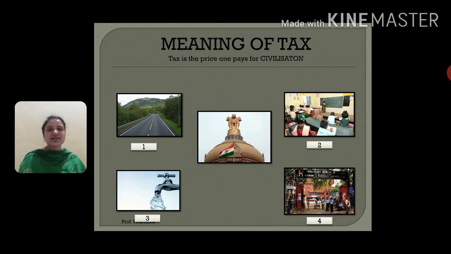And these things are provided by the government. Am I right? We don't construct roads. We never build schools. We never build hospitals. We pay a very small amount for water, a very small amount for traveling, right? And who is providing this? The government is providing this, right? Now for these facilities we have to pay tax. This is the price we are paying for what is given by the government.